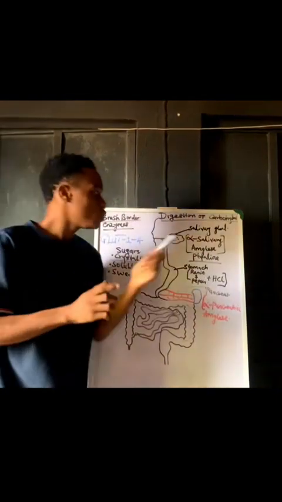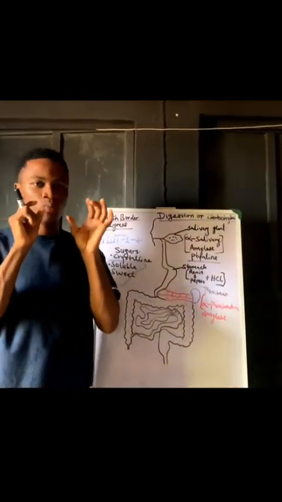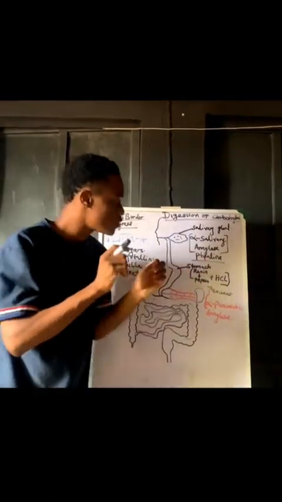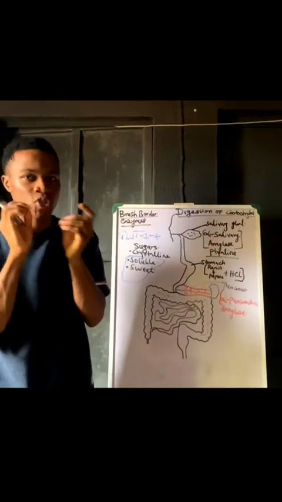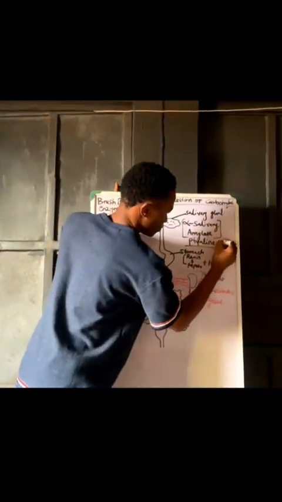What does this saliva do to carbohydrates? Let's take, for instance, a food containing starch, which is a polymer of glucose, a polymer of sugars. That food containing starch will be broken down within some minutes or some seconds, let's say, into what we refer to as maltose.